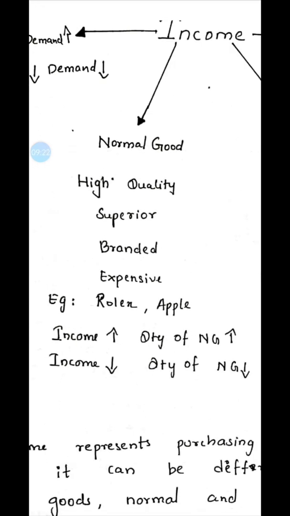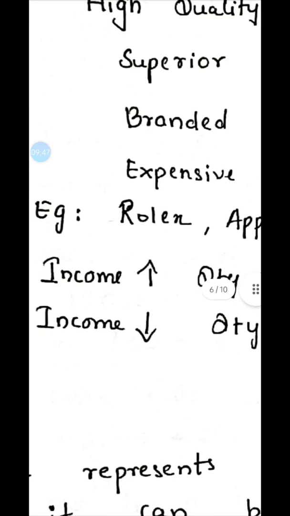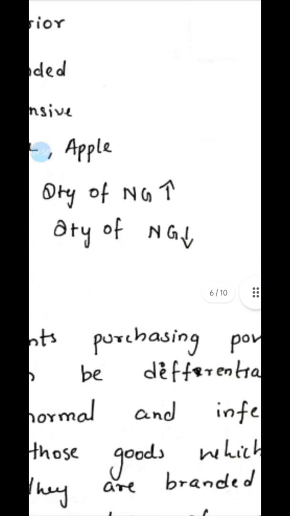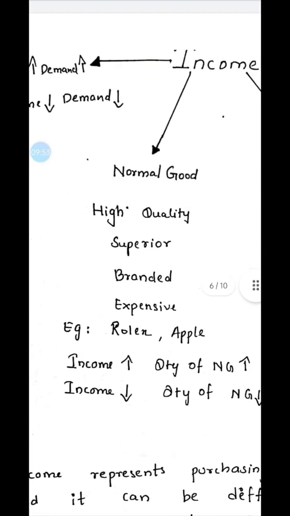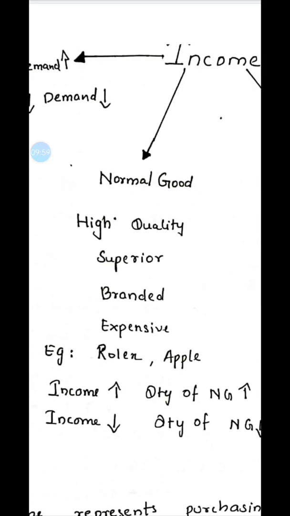It is a high quality product. The nature of the product is high quality. It is very branded and expensive. The person who has a lot of income will increase their demand for normal goods. They will purchase Rolex watches and Apple products. So when there is an increase in income, the quantity demanded of normal goods will increase. And again, when the income falls, the quantity demanded of normal goods will also fall, which shows the existence of a positive relationship between income and the quantity demanded of normal goods.